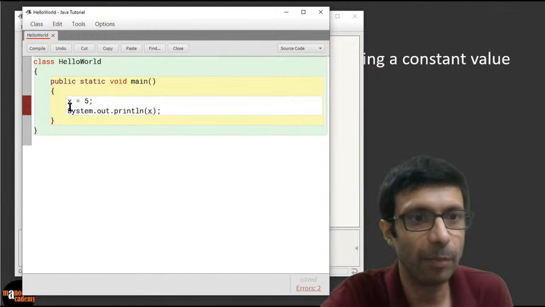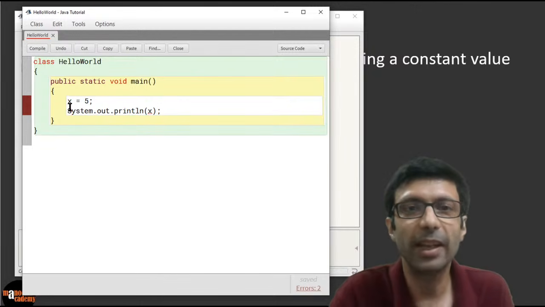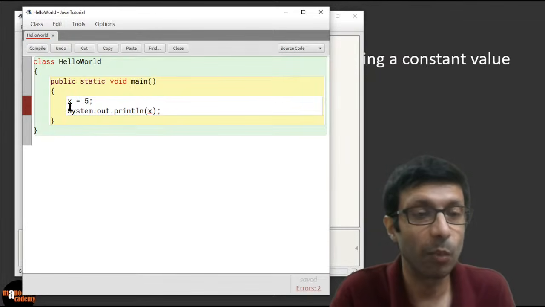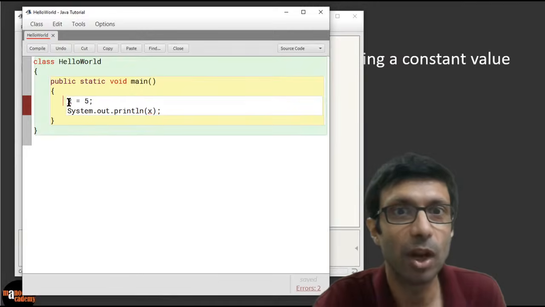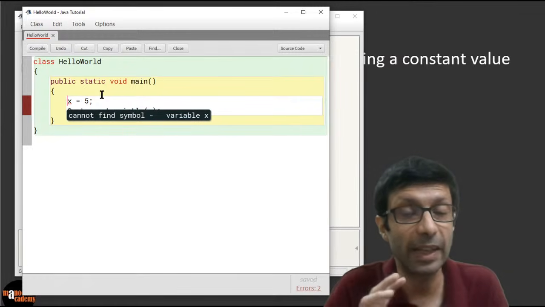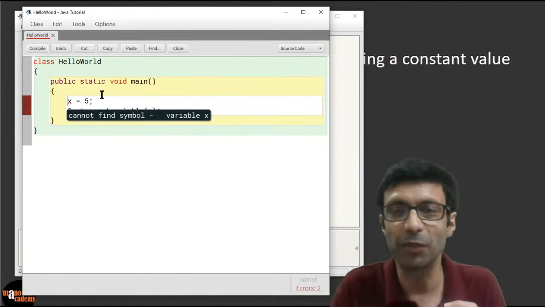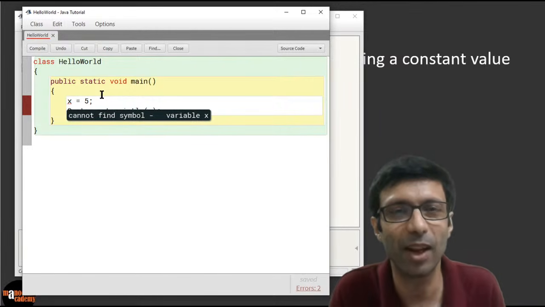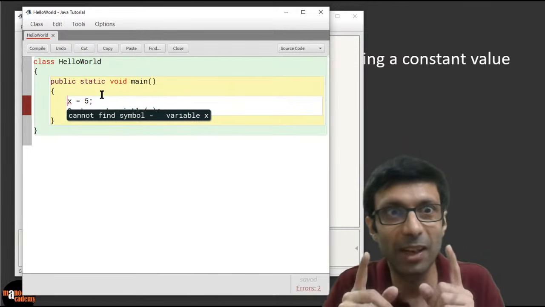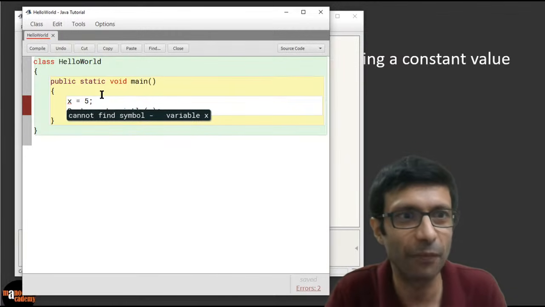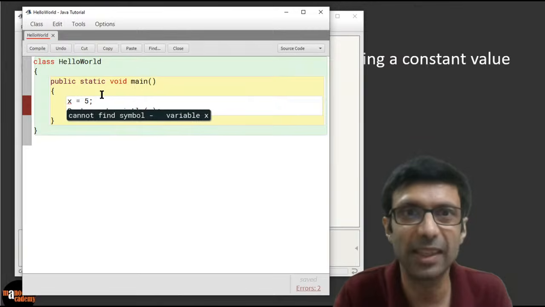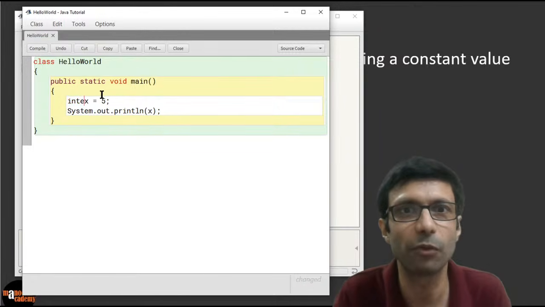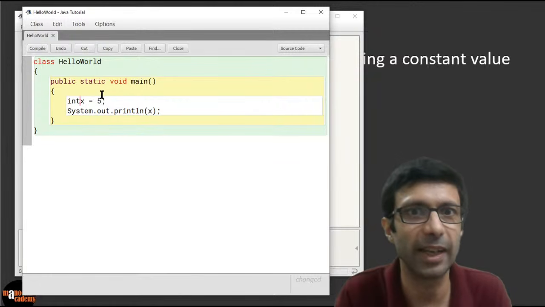Java is a strongly typed language, right? So you just can't write X equal to 5. We write this in maths, right? We can say, let the number be X, but we can't do this in Java. In Java, you need to tell it that X is an integer. You have to be very specific. It may seem irritating, you may be thinking, why can't I just write X equal to 5 like maths? But the control is being given to you. You are the programmer. You have the control here. So we can write int X equal to 5. Int means integer. We don't have to write the whole word integer, we just write int.